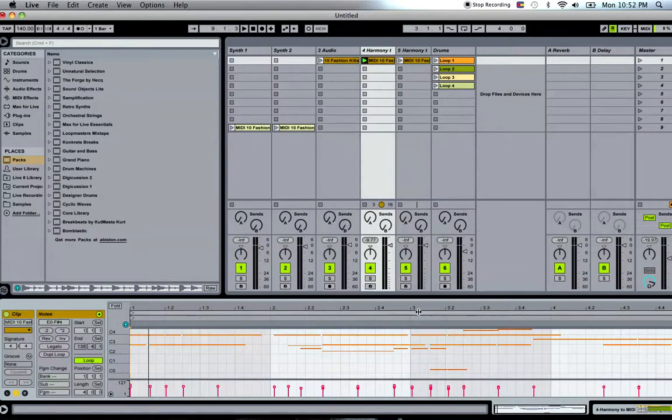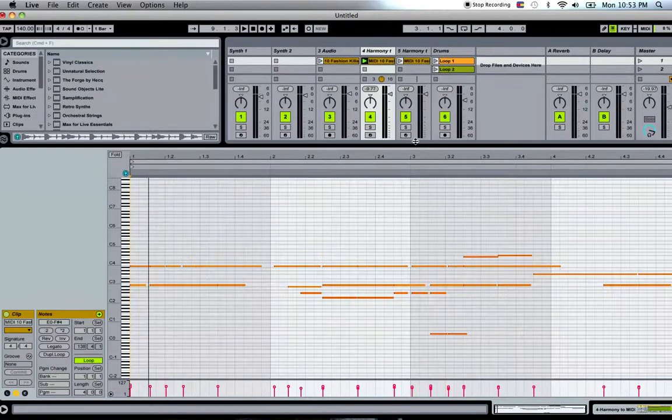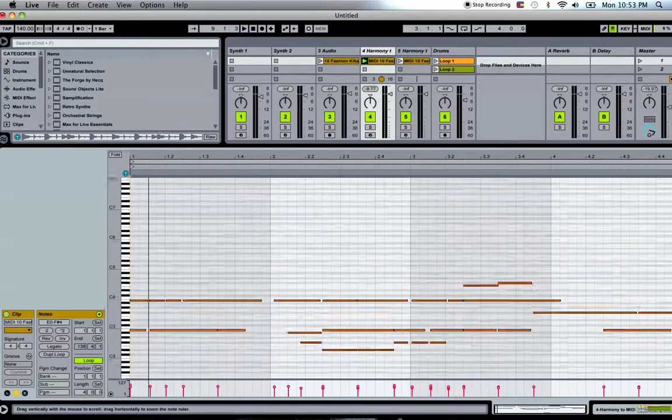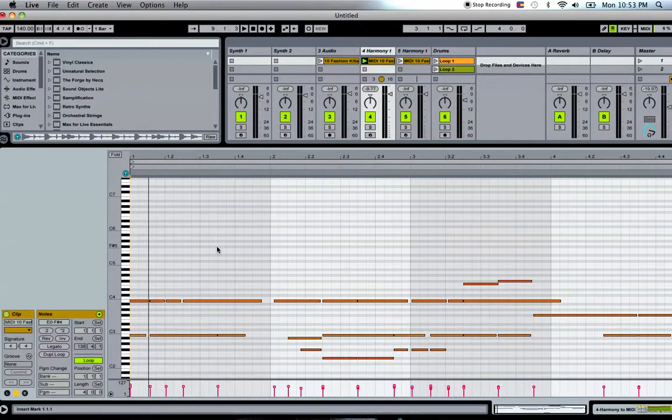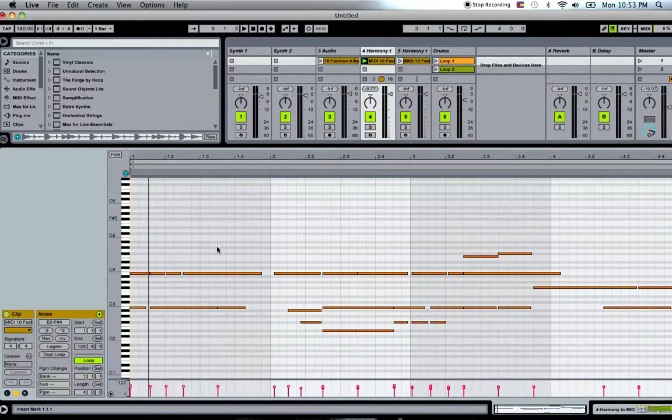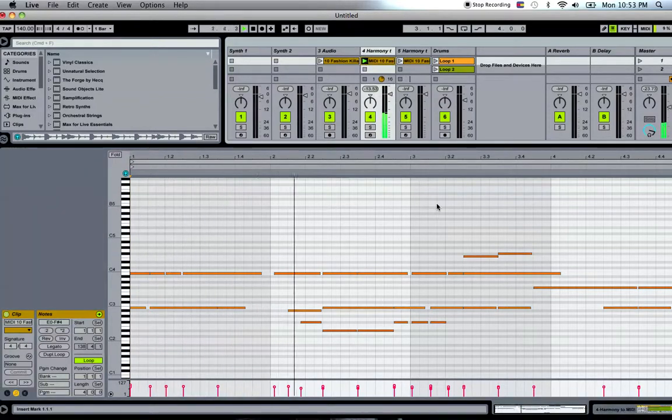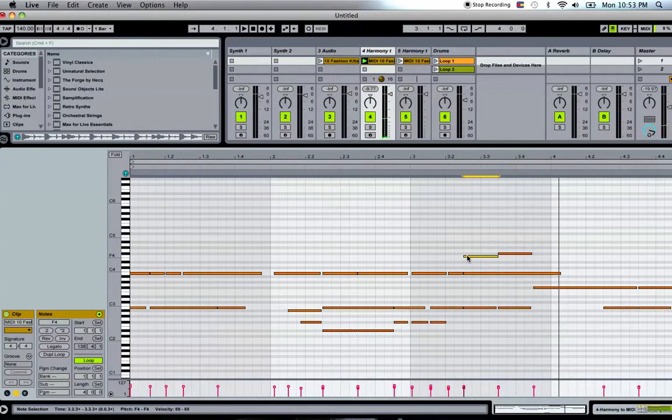Okay, so it's pretty close. There's obviously some notes that are off. It's not perfect, so you're going to have to play around with it and see what you like and what you want to change. The easiest way to do this is just to play the track and then play around with the certain notes. I'm going to take this out.